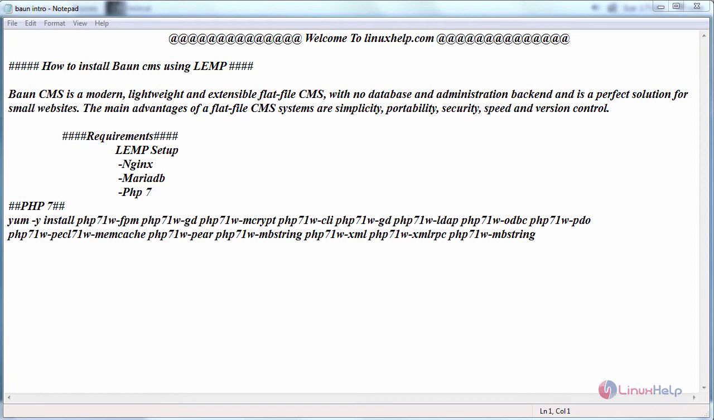Everyone, welcome to linuxhelp.com. Today we are going to see how to install Baun CMS on CentOS 7 using LEMP.